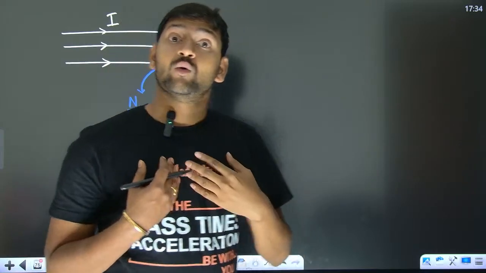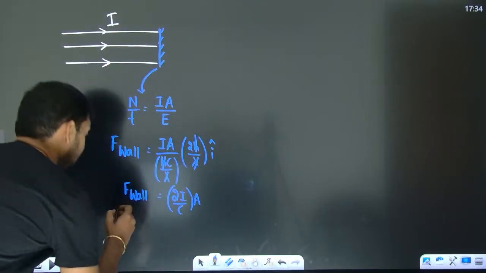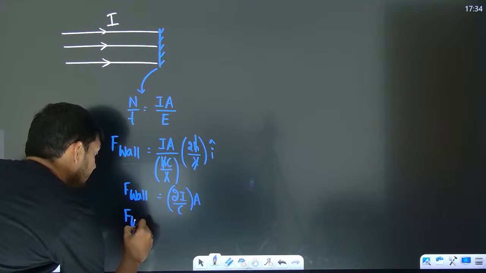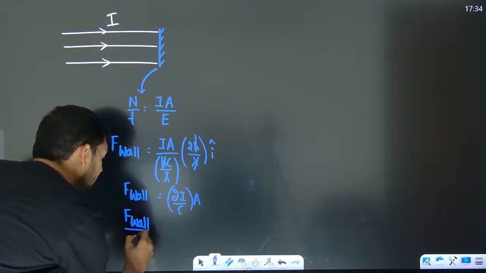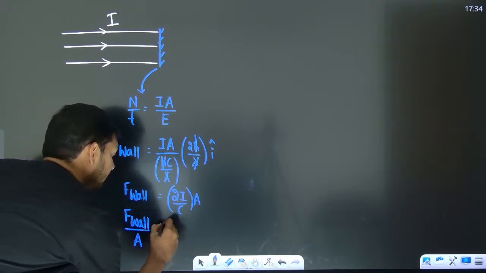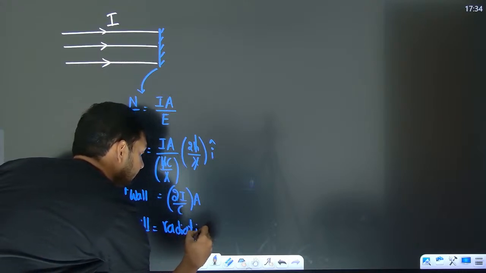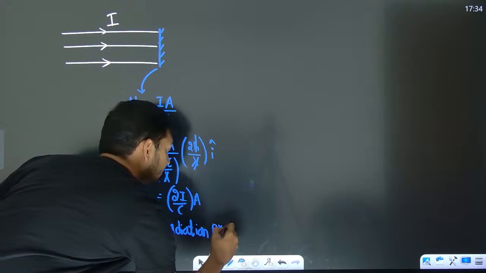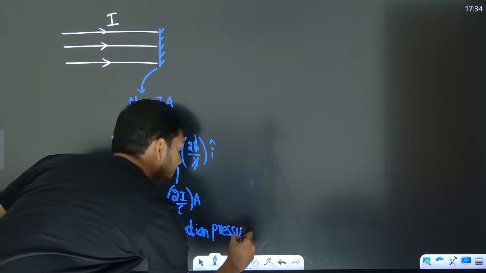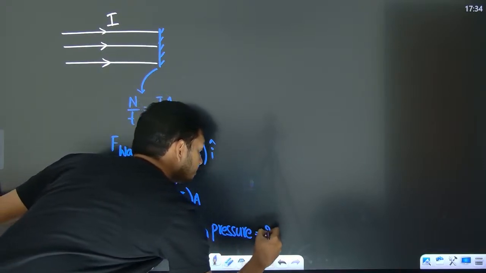That's why whatever pressure gets created, we call it radiation pressure. The force acting on the wall per unit area can be called pressure, but I'll call it radiation pressure.